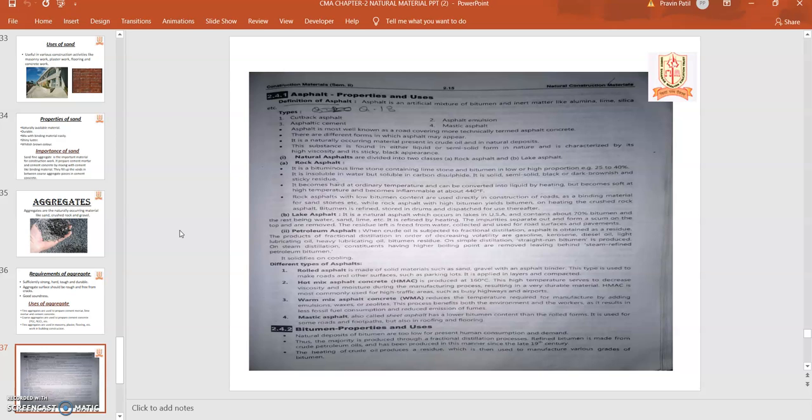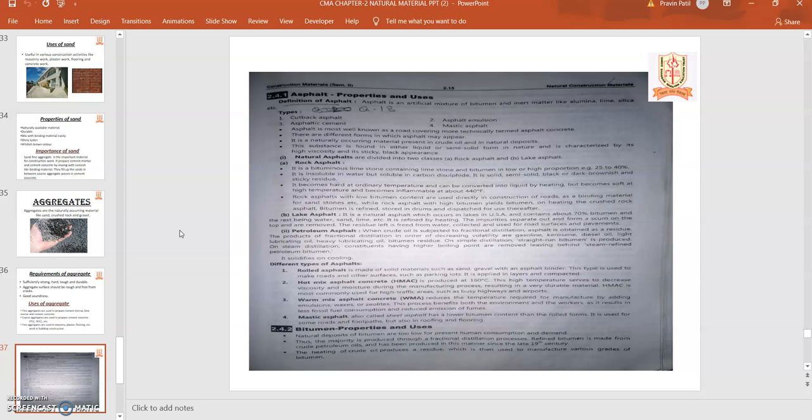So generally, this asphalt is used for things like rock pitching, over which the asphalt can be covered. That asphaltic layer can reduce the water absorption, or we can say it is water repellent. Then in lake asphalt, to reduce the evaporation rate and the infiltration rate, we use an asphaltic layer over the surface of the lake. So that's why it is called lake asphalt.